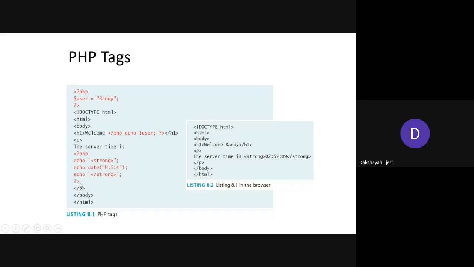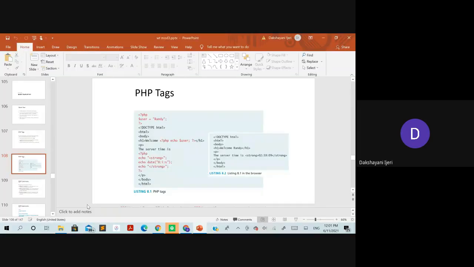Following that, if you end the PHP part, you can close that part and then close the rest of the HTML elements here. Let's see how we'll execute this with one example. I'll show you how you need to execute the PHP files here, which is a little bit different as compared to the HTML part.